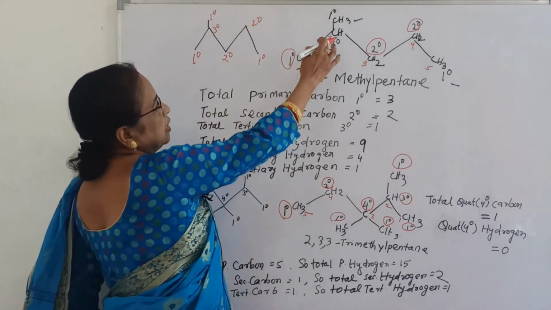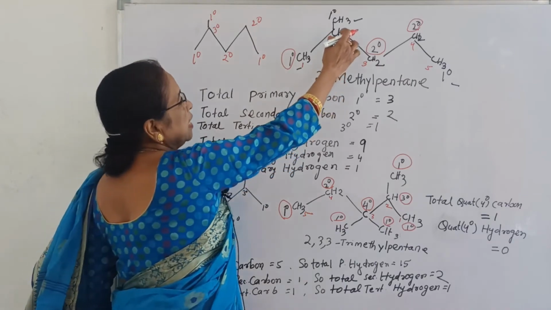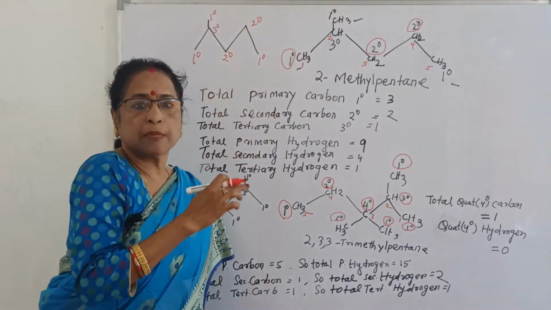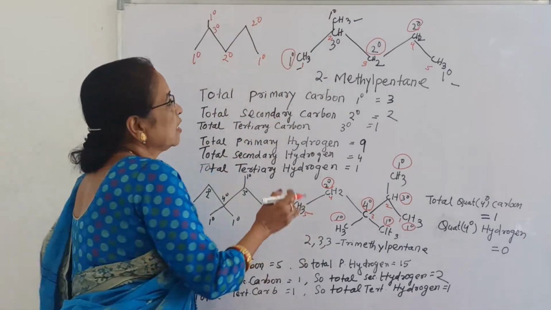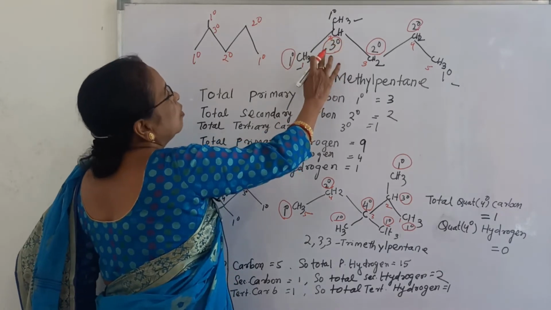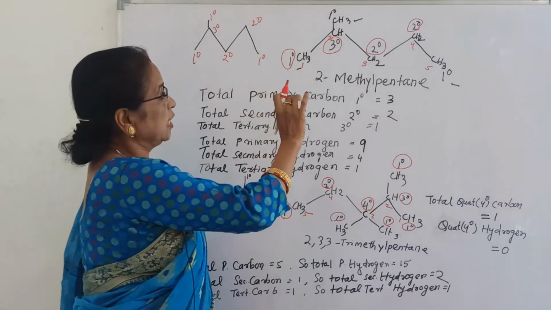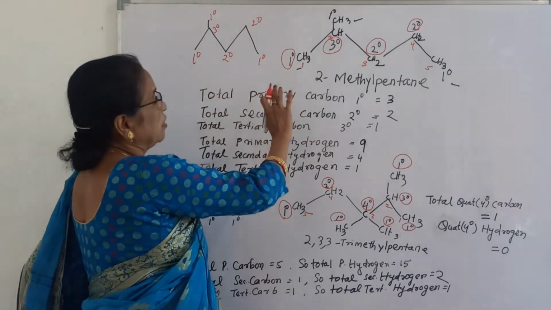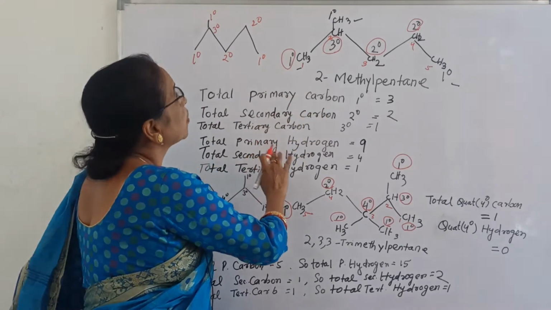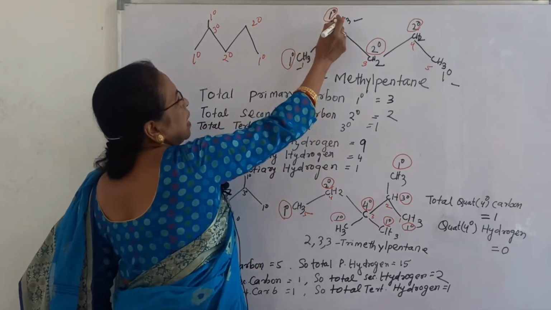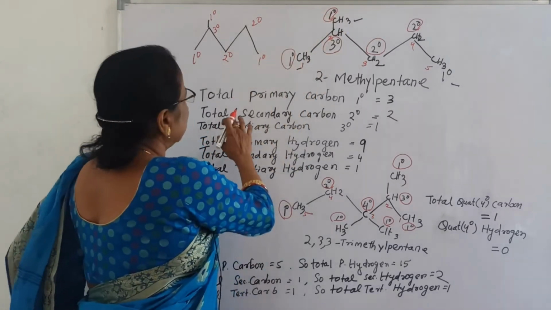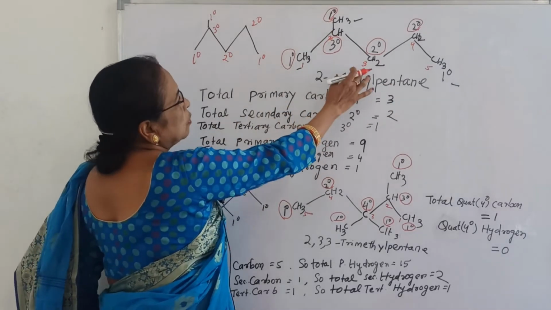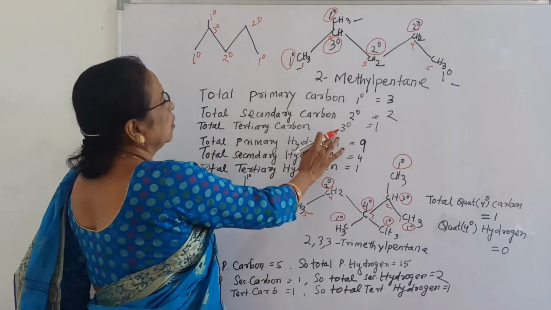Next is the tertiary carbon. What is the tertiary carbon? This is the tertiary carbon because it is attached to this carbon and the carbon above. If one carbon is attached to 3 carbons, then it is called tertiary. Now the simple red digit is the position of the carbon, and the rounded one is the classification of carbon as primary, secondary and tertiary. Now this is also primary because it is attached to only this carbon. So how many primary carbons? 1, 2, 3, total secondary carbon 1 and 2, and total tertiary carbon is 1.